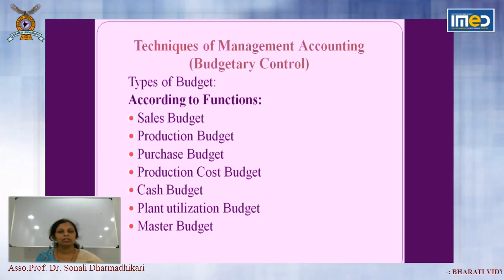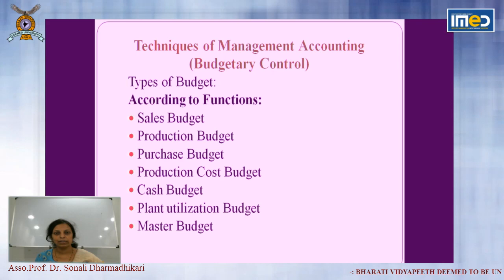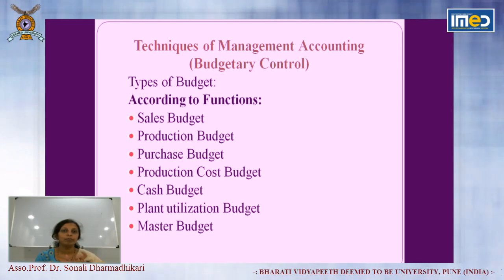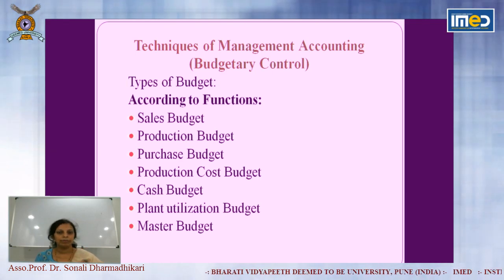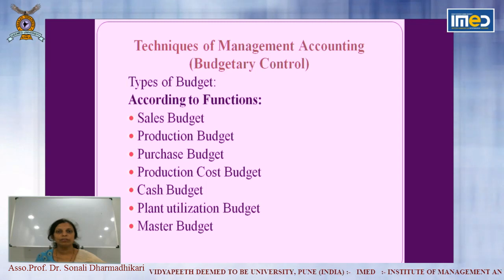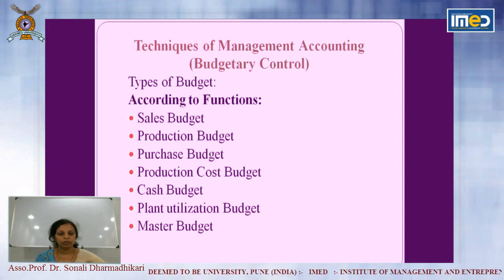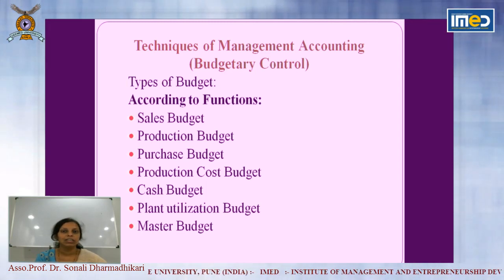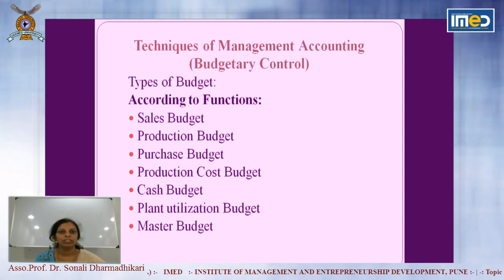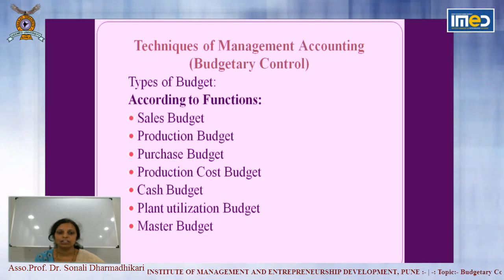Then you will prepare production cost budget. To manufacture one unit, what material is required, what labor is required, what expenses are required, everything is linked to the quantity of production. So you will prepare all costs of production budget. Then you will prepare cash budget, because cash budget gives you the cash balance available or the requirement of cash. So that is cash budget.